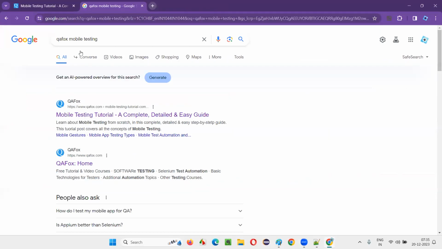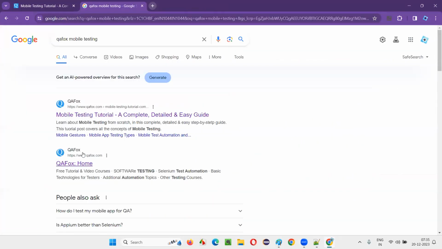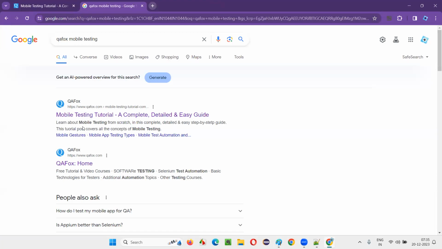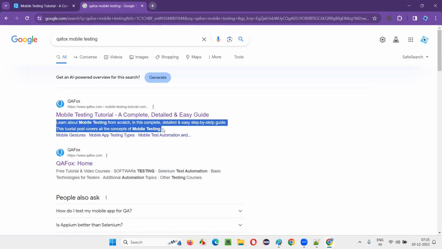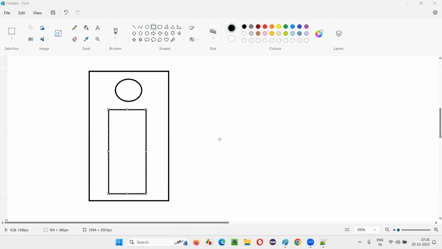For search results, if you want Google to take this heading and some other initial text, that won't look good, right? People cannot understand. So we use meta tags. While building the web pages, we use meta tags so that instead of displaying the default heading and default initial text, Google will display our own title that we want in the search results. Whatever summary text we want to display to the real users while searching, that text we give with the help of the meta tag. Like that, every tag has a purpose. Clear now?